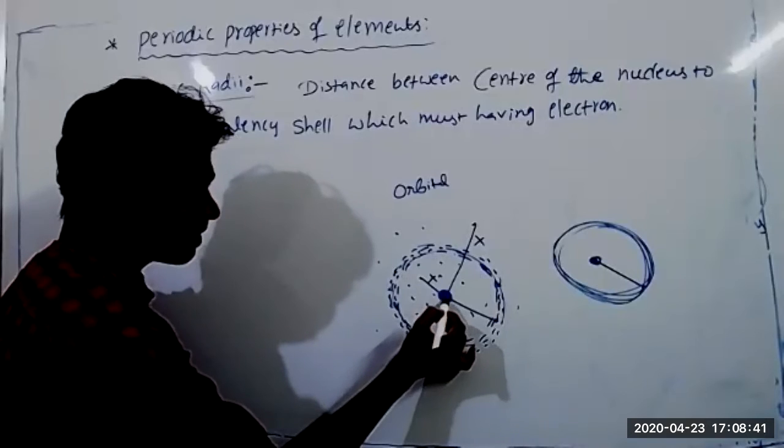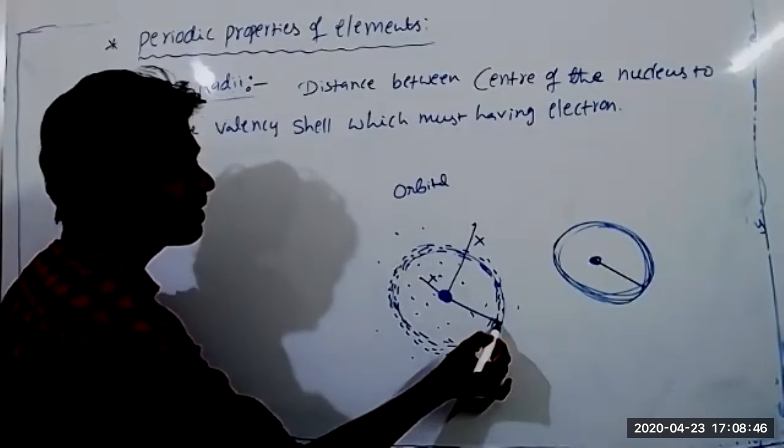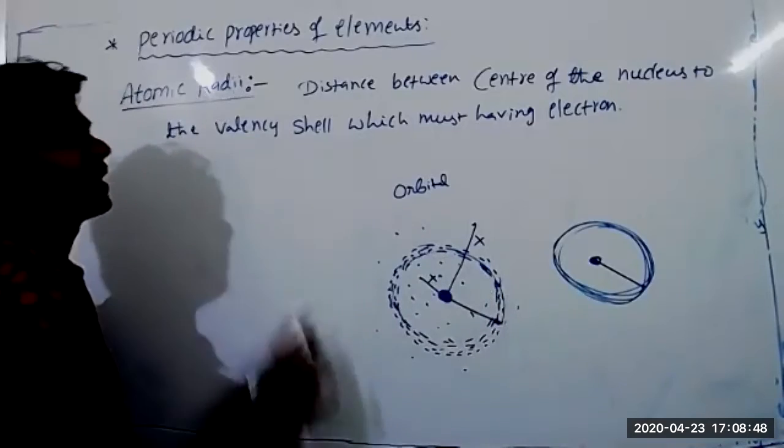So that is, from the center of the nucleus to the valence shell where the probability of finding the electron is maximum. That is called atomic radius.